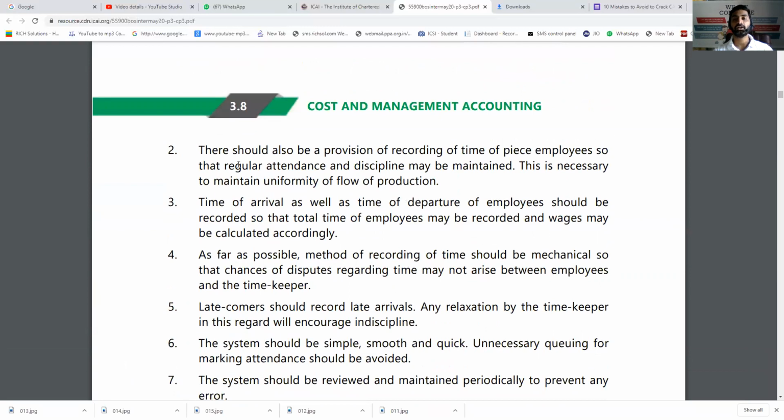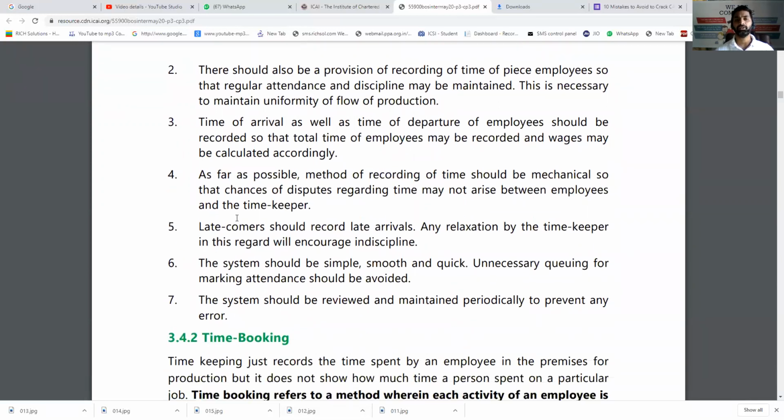There should be a provision for recording the time of piece-rate employees so that regular attendance and discipline may be maintained. In case of piece-rate, that is per-unit-paid employees, time is also required, because maybe you will say, what is the point in recording my time? I am paid on the number of units. But still, discipline is important. So you should enter at the right time.